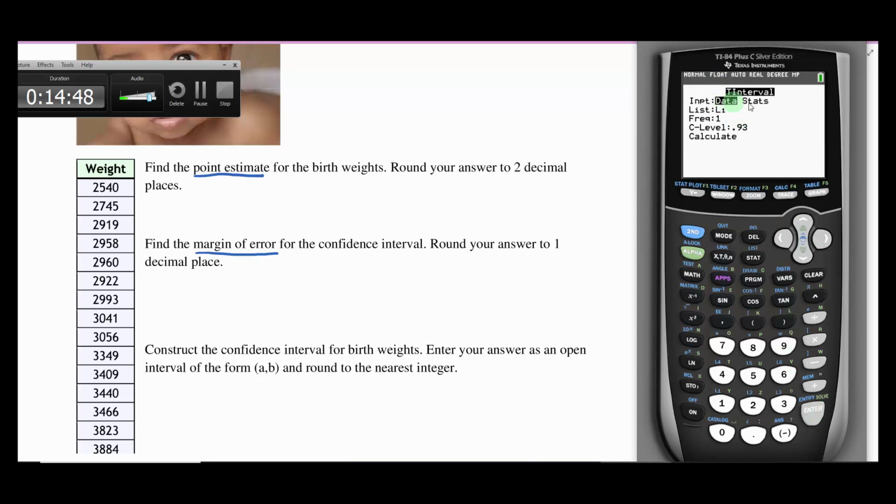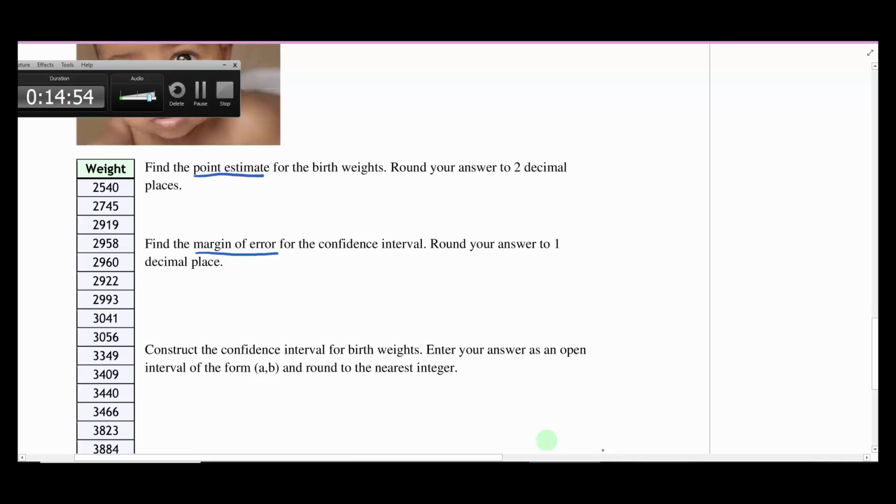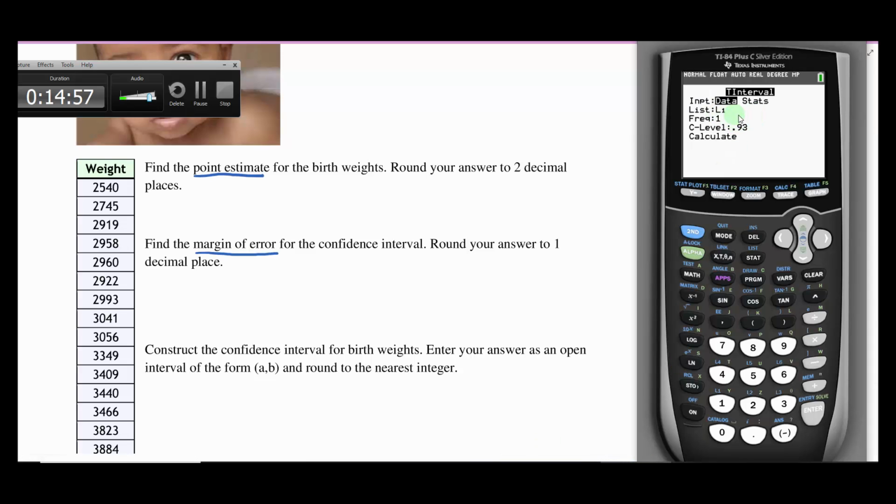The question is, did they give us data or did they give us the stats? Well, they gave us data. So we have the raw data over here, and we're going to be using the data option, which means we need to put our data into L1 or whatever list you want to use. Before we go any further with the t-interval, I'm going to hit Stat and go to Edit. In L1, you're going to enter all of your data here. This might be a good time for you to pause the video and go ahead and enter in your data.